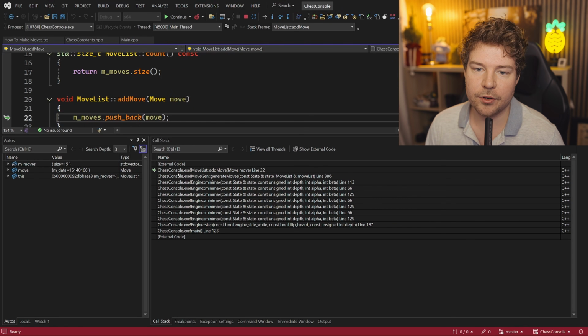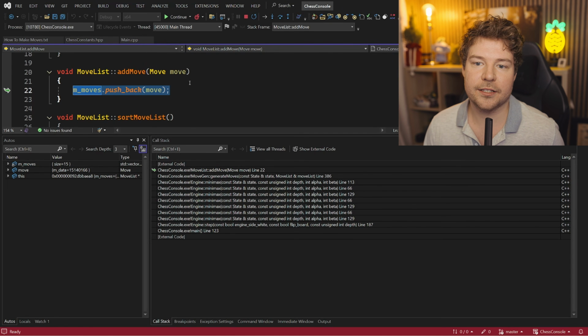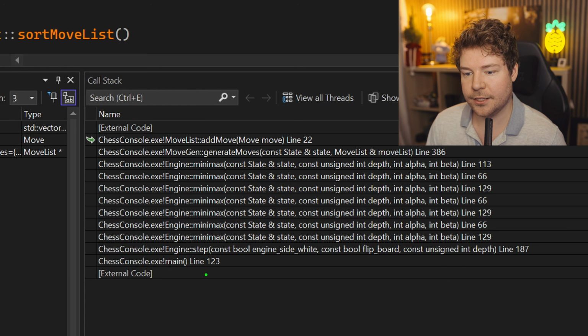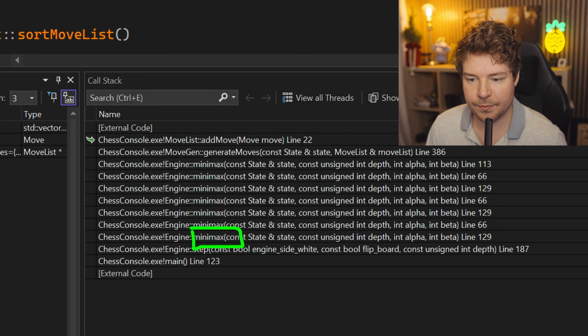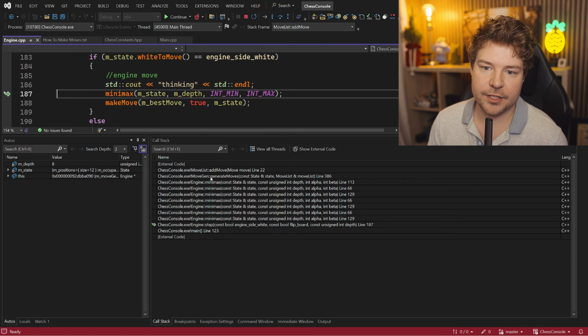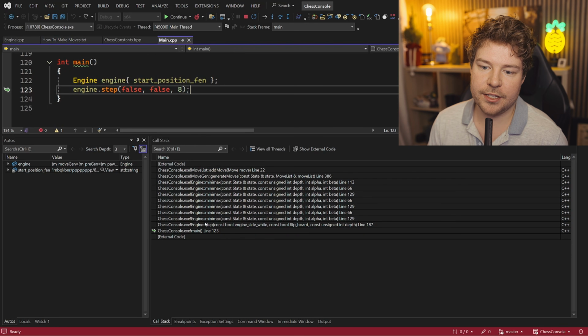So right now, when I hit pause, we happen to be in pushing back this kind of move thing. But you can see in the bigger context that we're trying to do a step, and that's calling this minimax function, recursively it seems, to generate some possible moves. So minimax, this is probably the extent of my chess engine knowledge, but minimax I know is an algorithm that basically tries to evaluate lots of different possible chess moves, kind of like building a tree of all the possibilities. I don't know how far it gets, and there's lots of optimizations that can be done to it, but that's what we're doing. So the step function, if we go to main, obviously engine.step is what we call here.